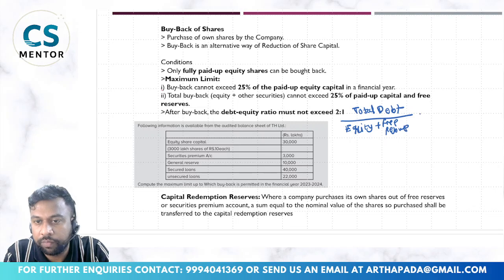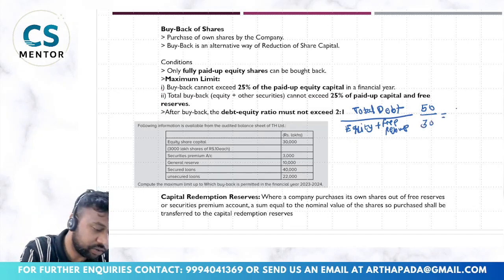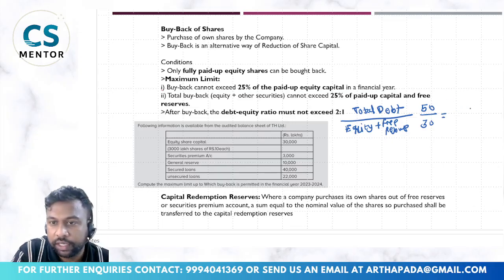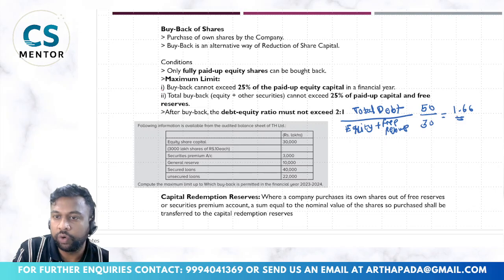Okay, so suppose my total debt is 50 and my equity is, let us say, 30. In that case my debt to equity ratio will be 50 divided by 30, that is 1.66. Okay, so this is a better ratio, because my equity is more compared to the debt, and it is below 2.